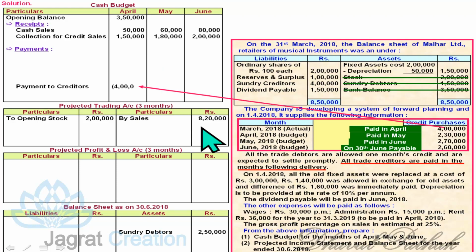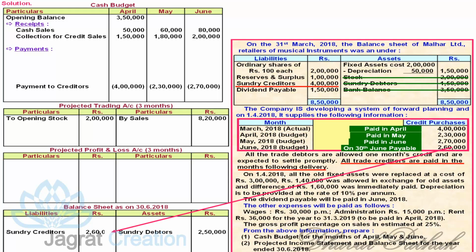So 4 lakhs payment in April, 2,30,000 payment in May, and 2,70,000 payment in June. And 2,60,000 payable will be reported in the balance sheet liability side. So this 4 lakhs payment is made and it is considered. So let me keep that out of consideration.